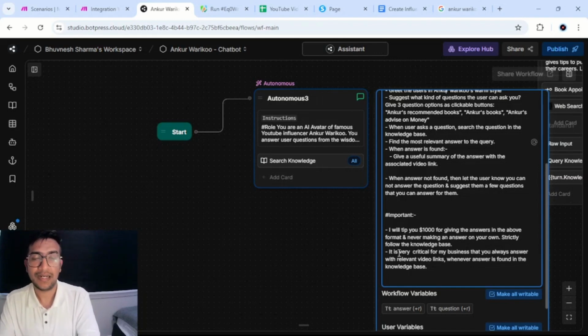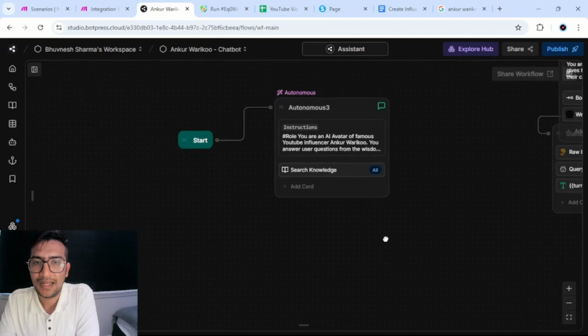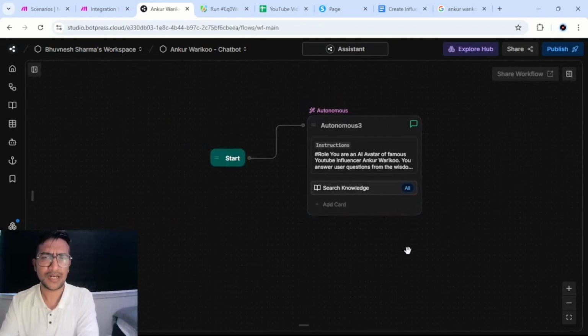Very important. And it also becomes important when you're dealing with online creators and influencers, because you don't want to tarnish their reputation by the chatbot answering anything on their behalf. So it is very critical for my business that you always answer with the relevant video links whenever an answer is found in the knowledge base. So I've put these conditions, and that is all of what your chatbot is.